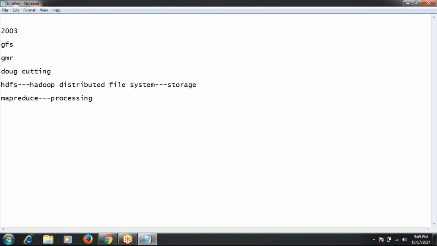After that, some companies like Yahoo, Twitter, Facebook, and LinkedIn implemented their own projects on top of core Hadoop, on top of HDFS and MapReduce. These sub projects are also called ecosystem components.